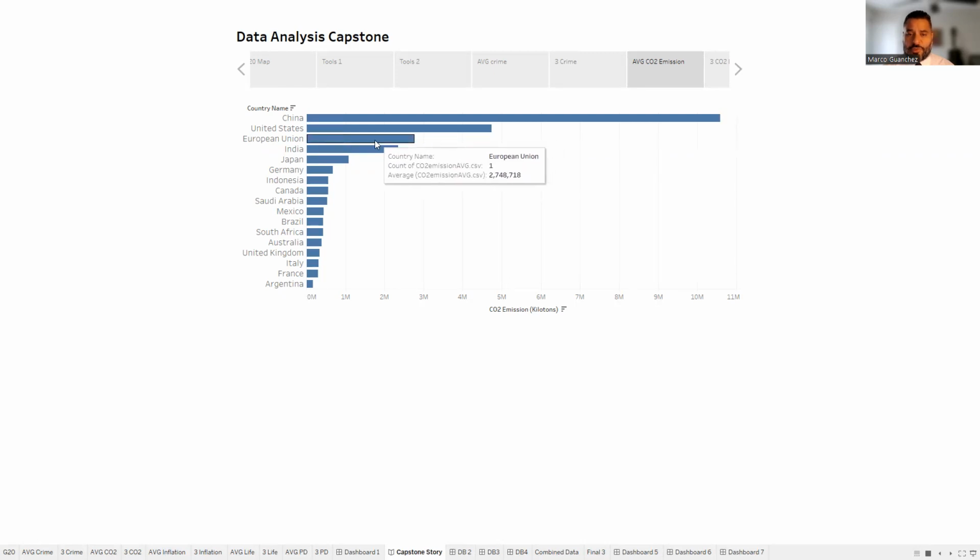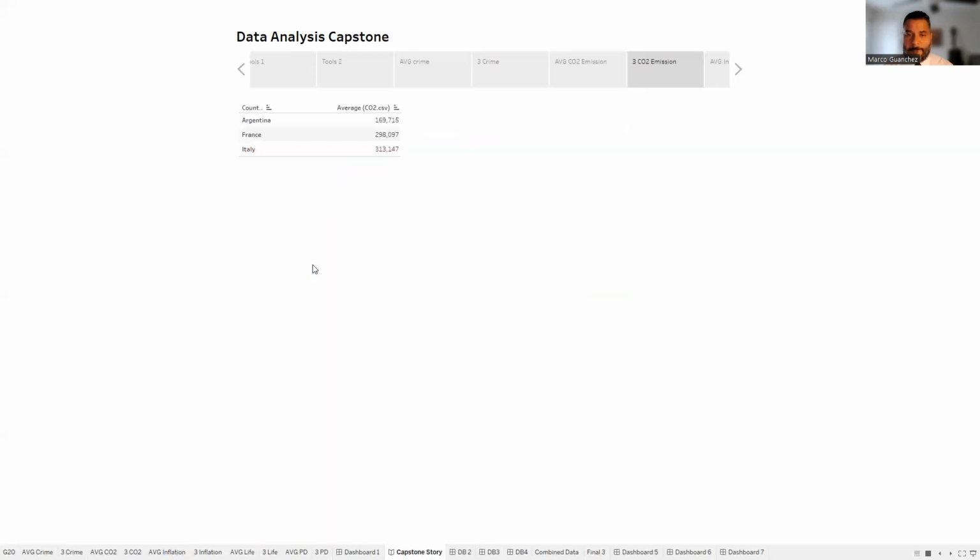The European Union is not emphasized here because many of its countries are already individually listed. Argentina has the lowest, 169,715 kilotons, followed by France and Italy. This is a look at the table.